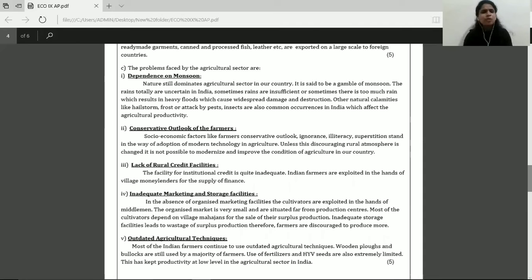Again, there are a lot of problems that are faced by the agricultural sector. There are a lot of points in your textbook too. You may choose whatever you are comfortable with learning and writing it down. So we have chosen these 5 points or 5 problems. These are the easier ones. You can try and learn these also if you're comfortable with it. But it is not necessary that in your answer paper you must write these points only. So you can learn any 5 problems of your choice. Again, you have to number your headings, underline them, and write suitable elaborate explanation for those head points.